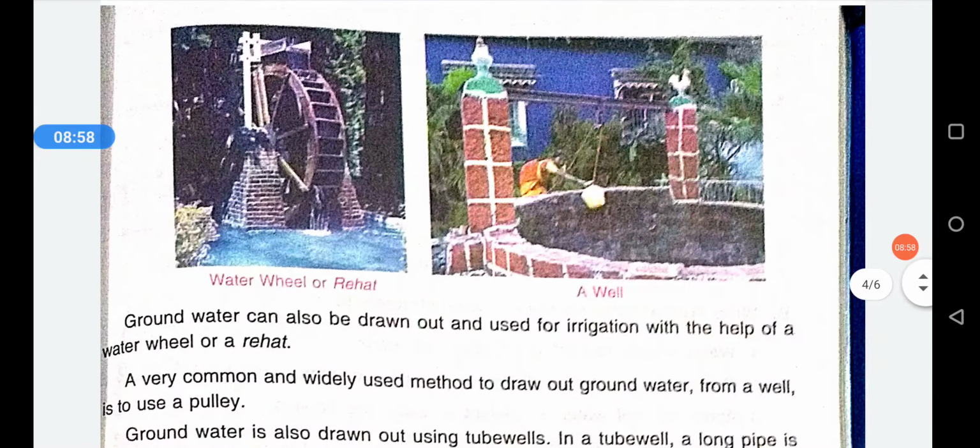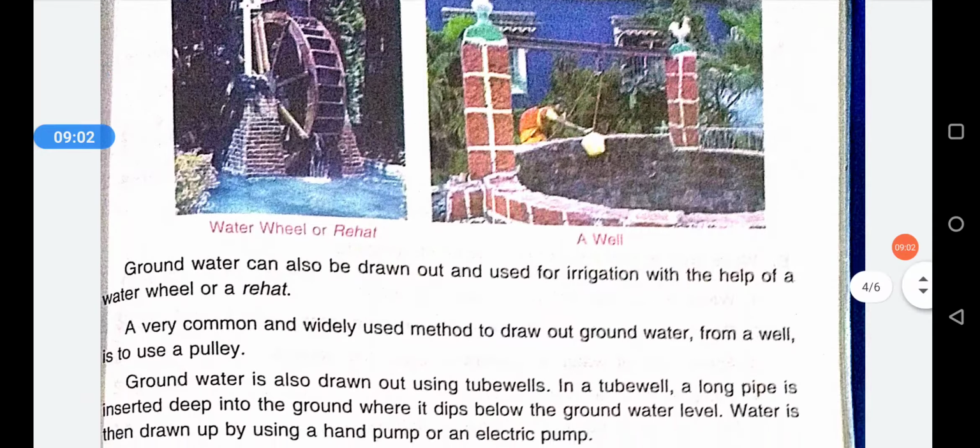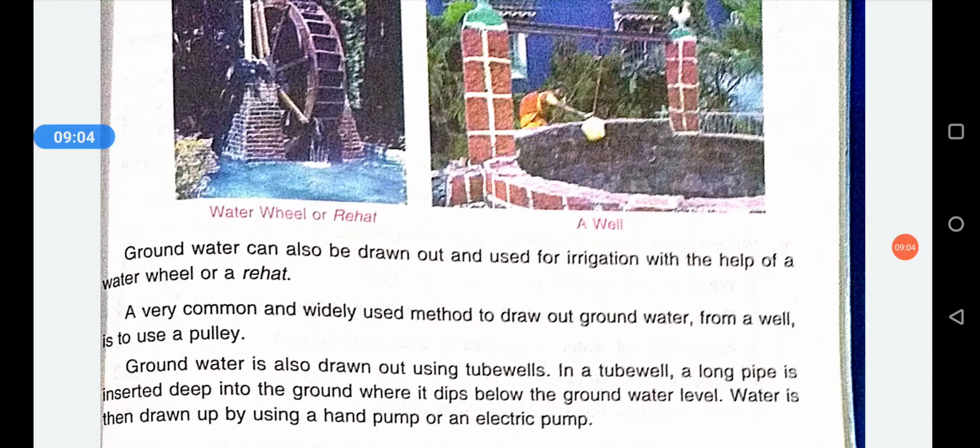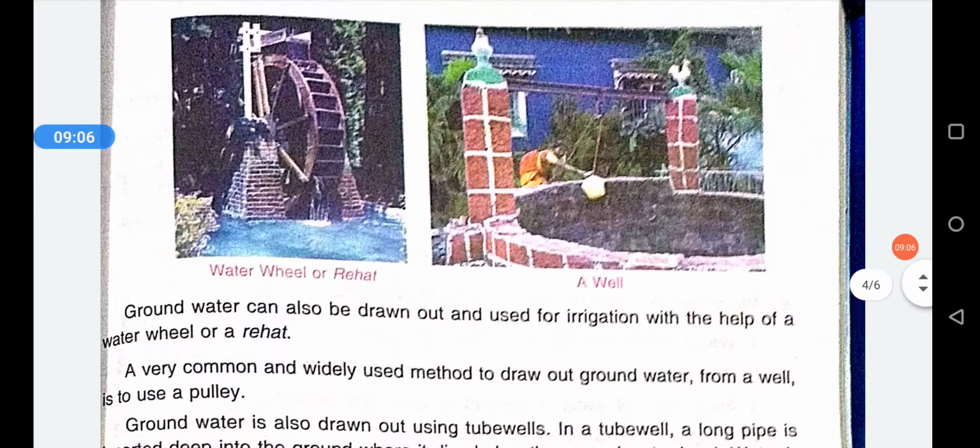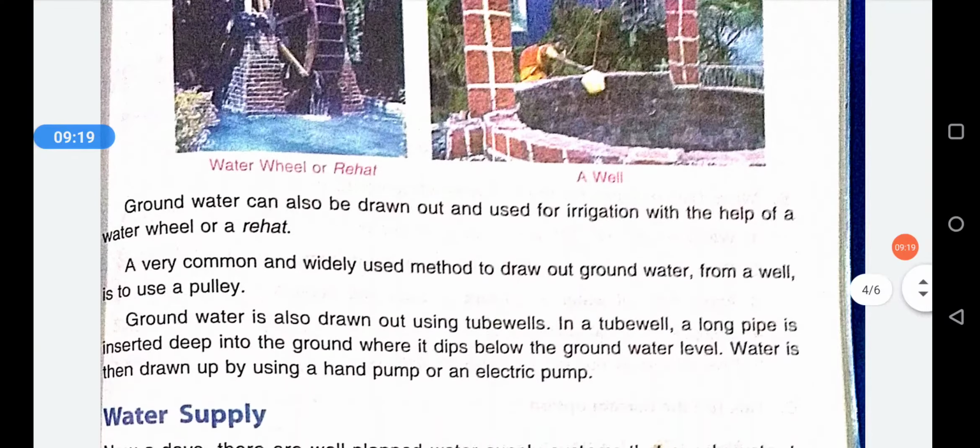Next is, here is a water wheel or rahat on these wells. These water wheels or rahats are used for irrigation purposes. And we also see that a pulley is also used in some of the wells to draw water from the wells.